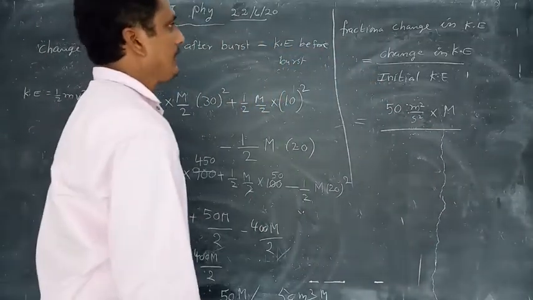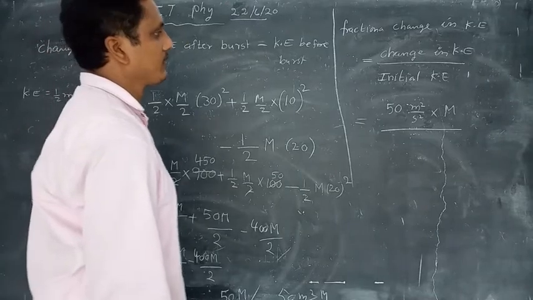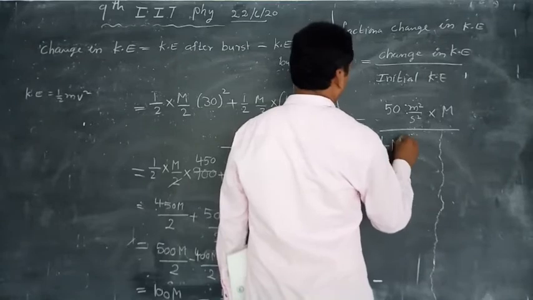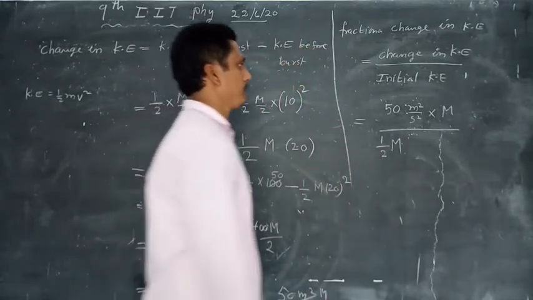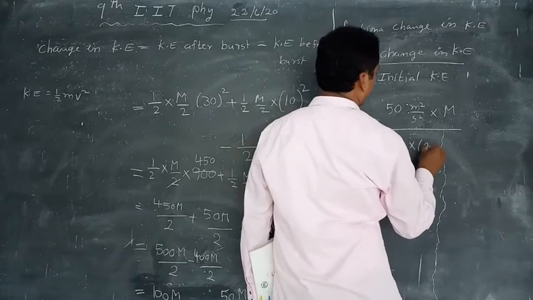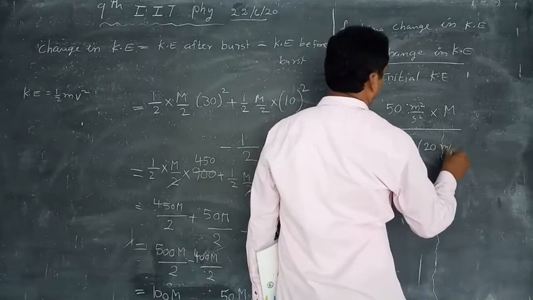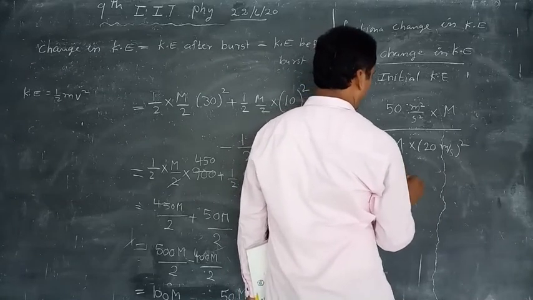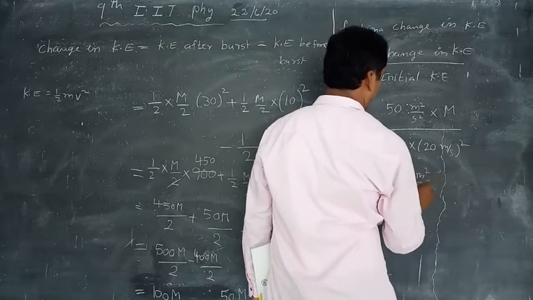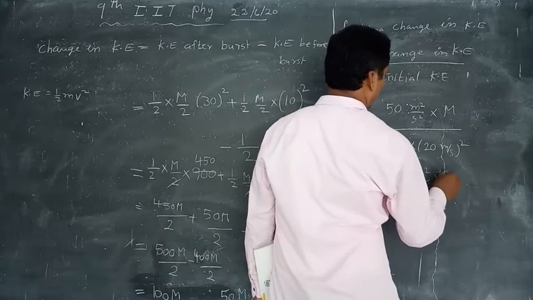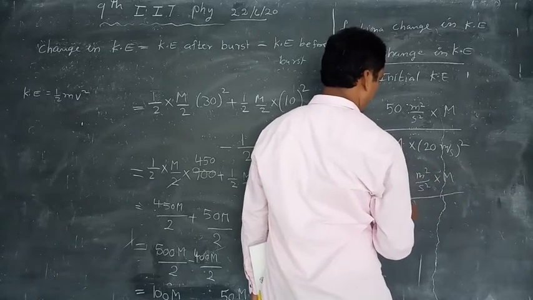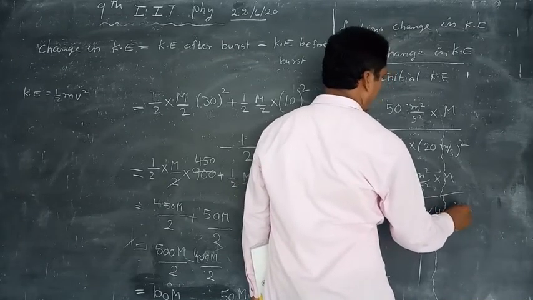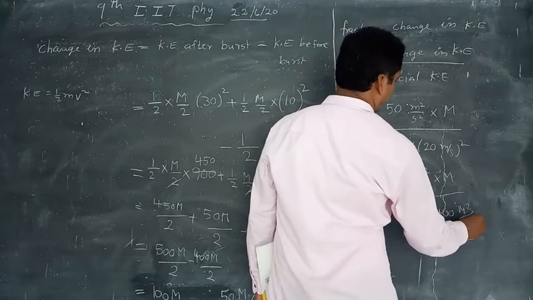What is the initial velocity of the particle? 20 meter per second. Half into mass m into v square, that means 20 meter per second whole square, that is equal to 50 meter square per second square into m by half into m into 400 meter square per second square.